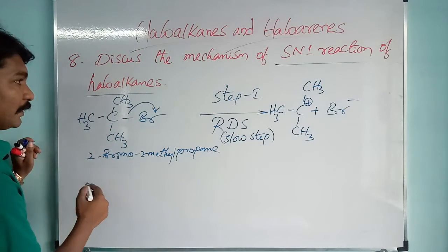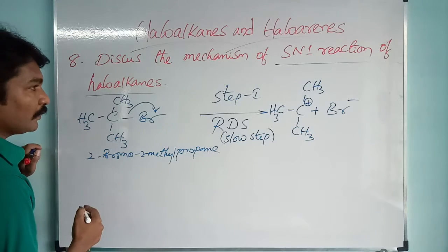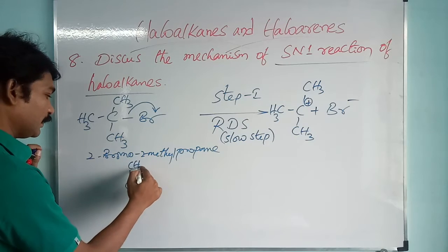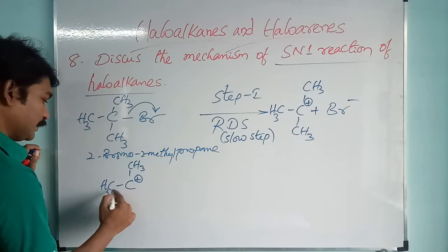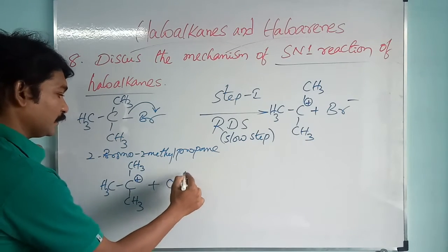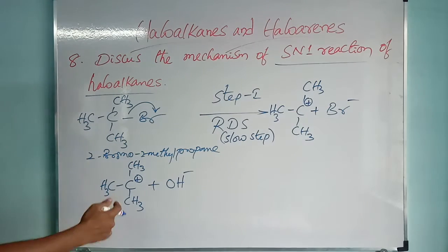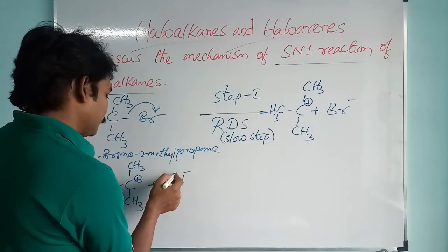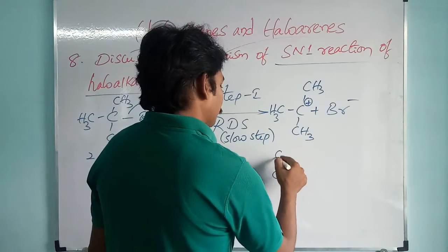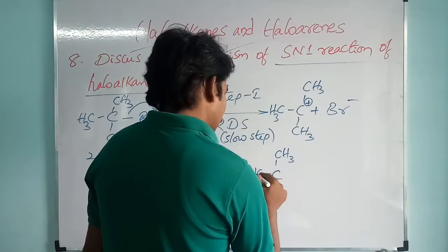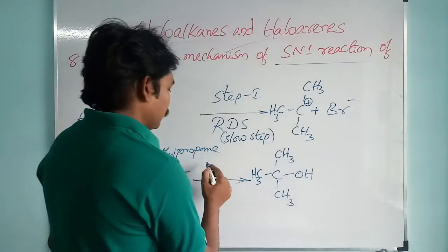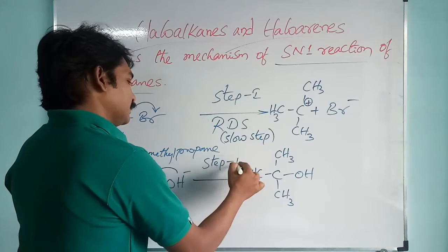And in the second step the carbocation is there, a tertiary carbocation, with CH3 groups, and here the nucleophile will attack, and as a result we will get an alcohol here. This is step 2.